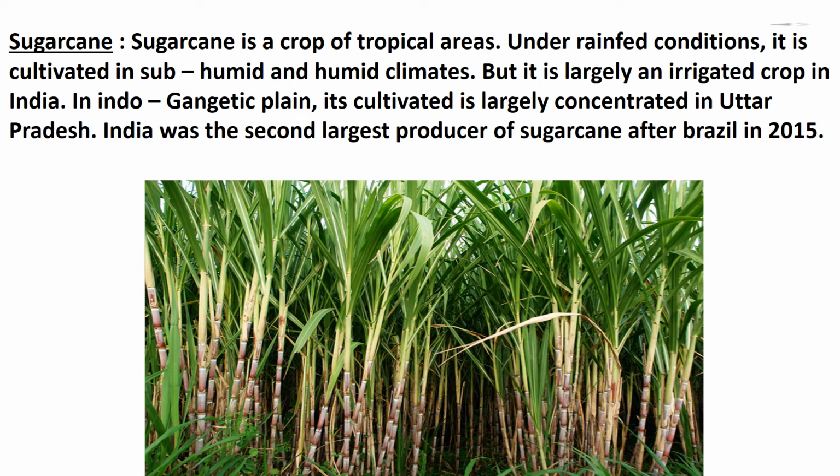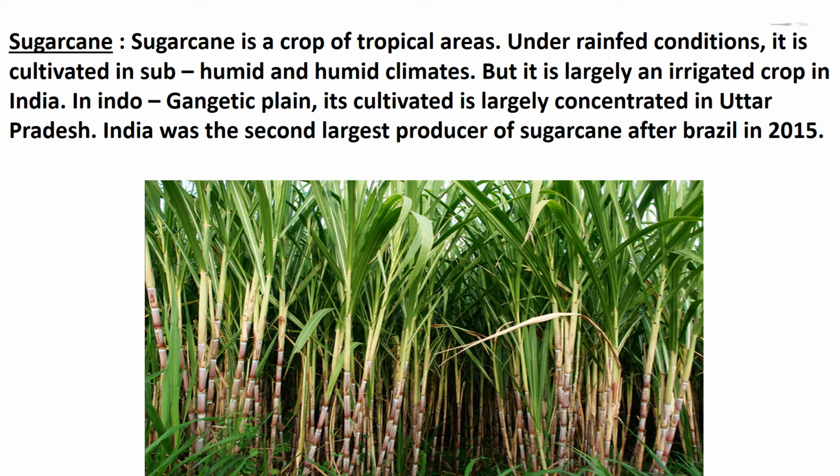Sugarcane. Sugarcane is a crop of tropical areas under rain-fed conditions. It is cultivated in sub-humid and humid climates, but it is largely an irrigated crop in India. In Indo-Gangetic Plain, it is cultivated largely concentrated in Uttar Pradesh.